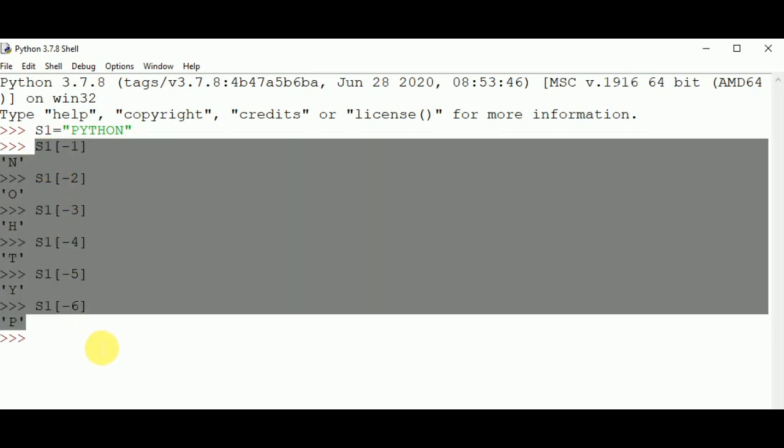So we have seen forward direction and backward direction, positive indexing and negative indexing. So that's all for this session.